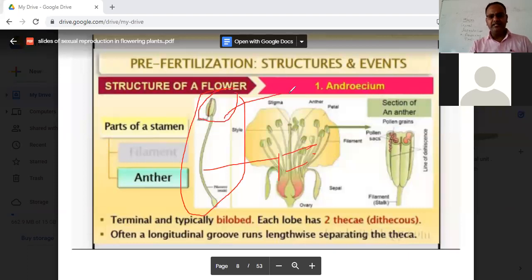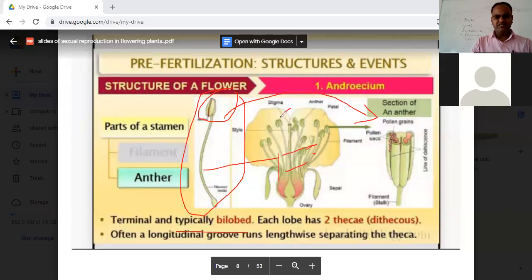Now the anther in the sectional view, you can see in this image. Now see, what is the structural peculiarity of an anther? It is bilobed.